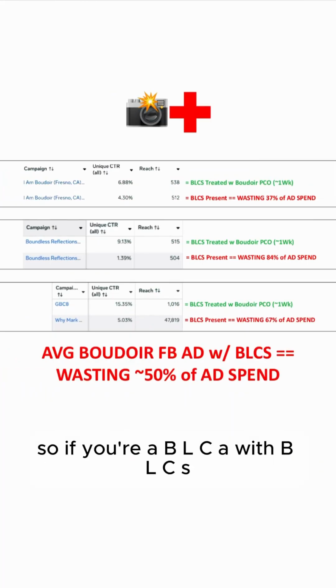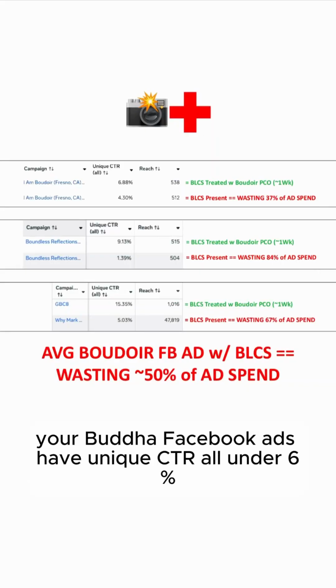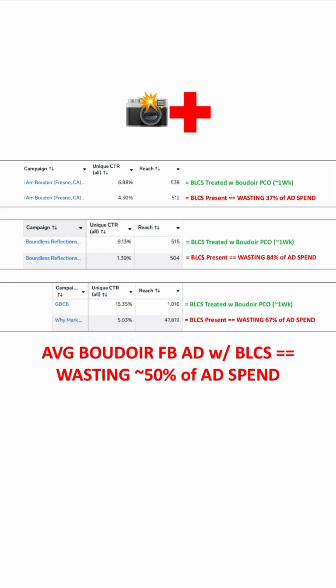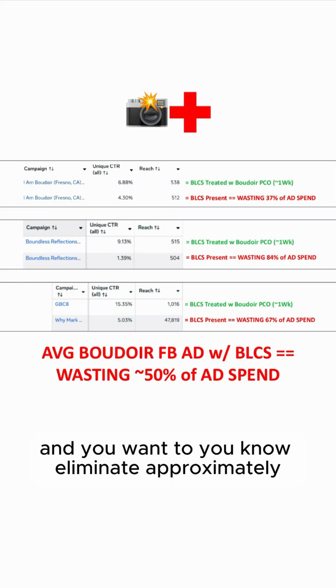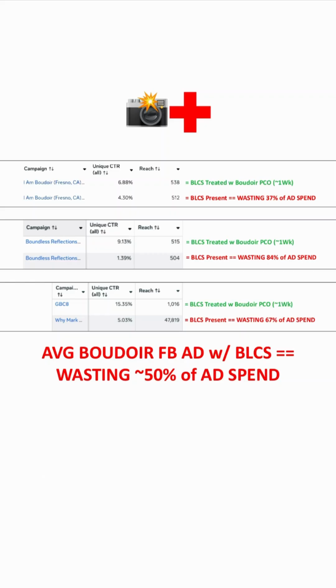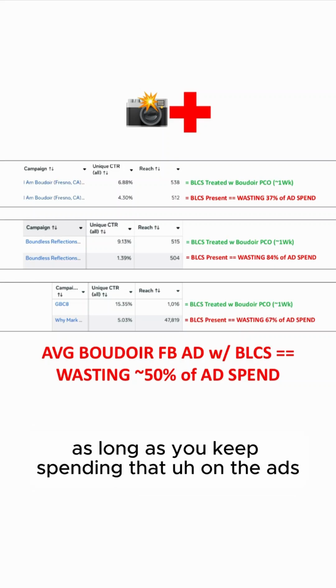All right, so if you're a BLCA with BLCS, if you're a Boudoir low click advertiser with BLCS, your Boudoir Facebook ads have a unique CTR under 6%, and you're spending more than 10 grand a month on Boudoir Facebook ads, and you want to get rid of approximately 5K a month in wasted spend and put it back in your pocket, that'd be an approximate 5K bonus per month, as long as you keep spending that on the ads.